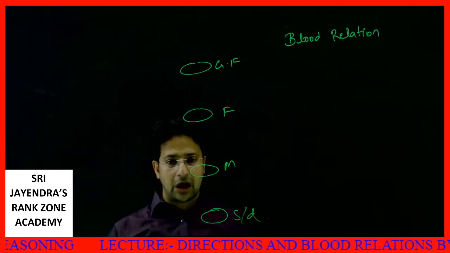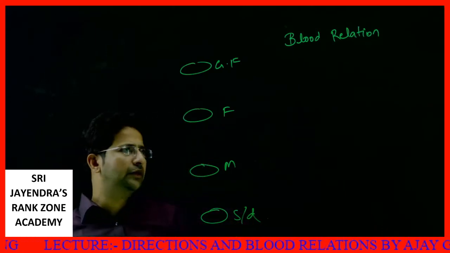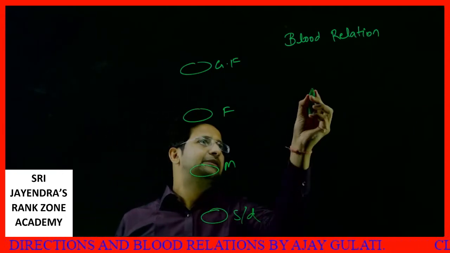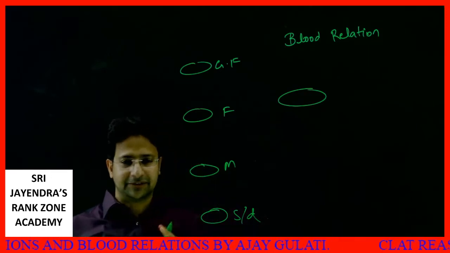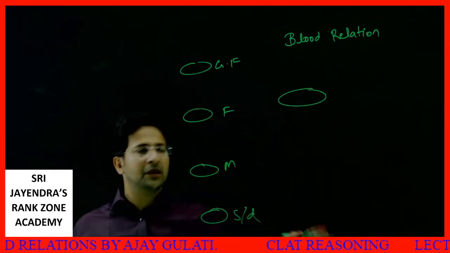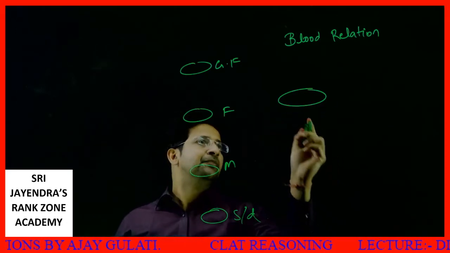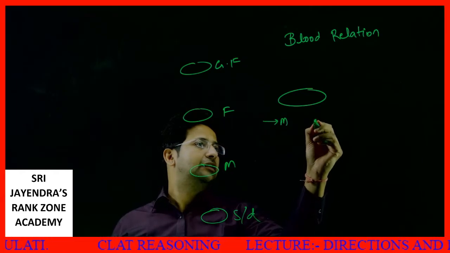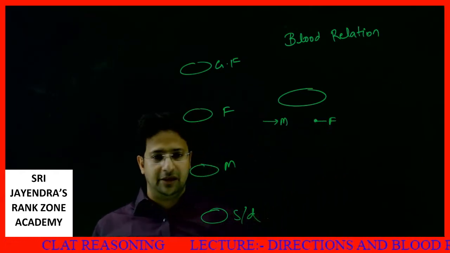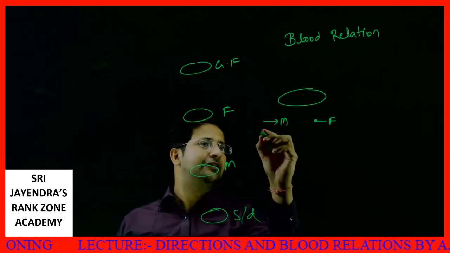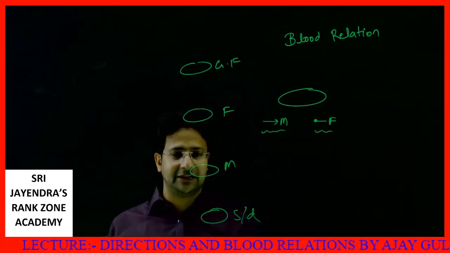Okay, now the other thing I'll do is represent those two people who are married in a circle. Husband and wife, I generally believe, are of the same age group. Males I'll point like this, and this dot will be female. Brother and sister, that is the main thing. Males will be represented like this, females like this.